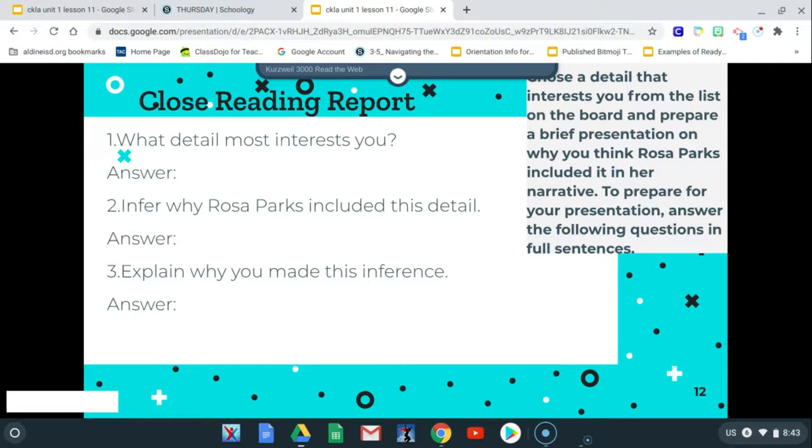My Story, and then explain why you made this inference. So it's basically giving evidence of why you thought that, what from the story made you make that inference. So you're going to complete that within this slide. Okay,